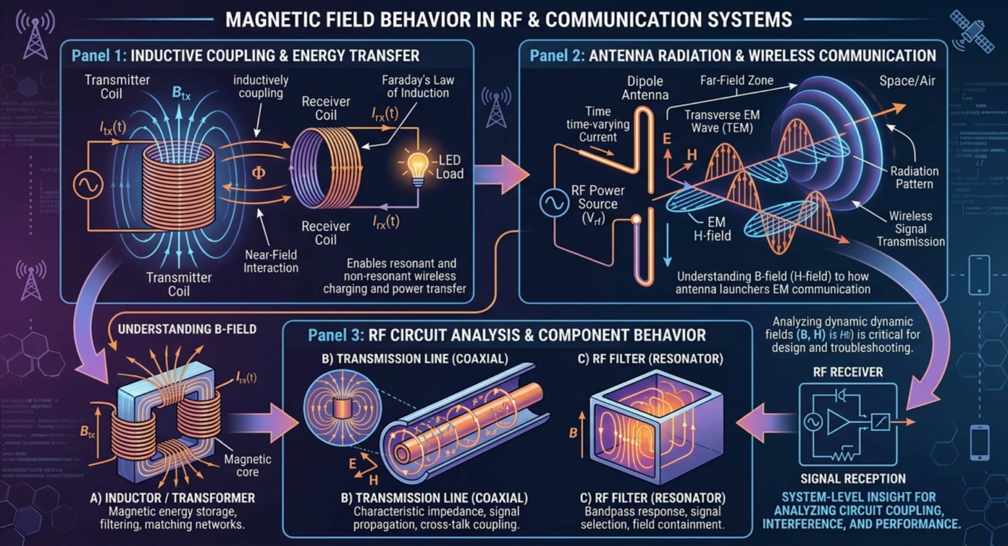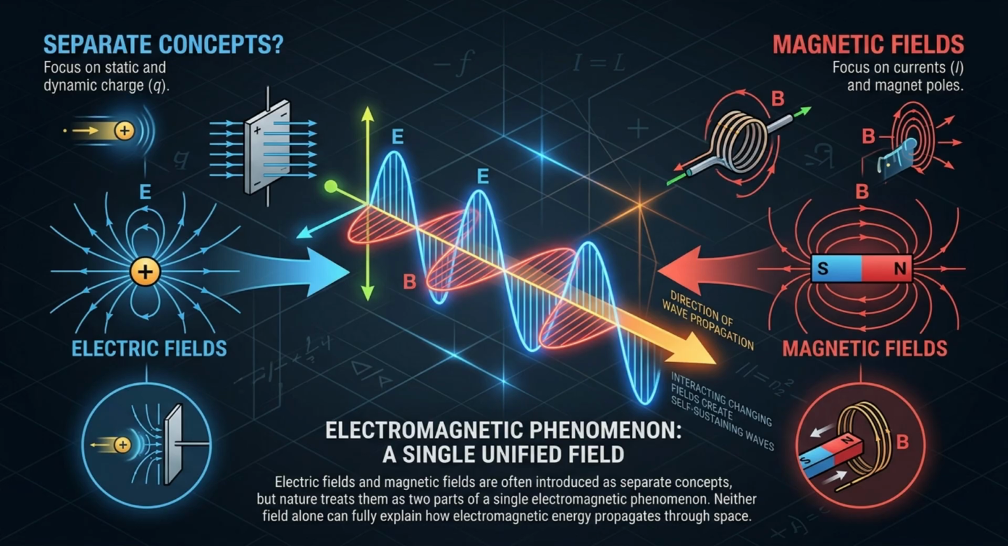At the system level, magnetic fields enable energy transfer, wireless communication, electromagnetic wave propagation, and antenna radiation. Understanding magnetic field behavior is therefore critical for analyzing RF circuits and communication systems. Electric fields and magnetic fields are often introduced as separate concepts, but nature treats them as two parts of a single electromagnetic phenomenon. Neither field alone can fully explain how electromagnetic energy propagates through space.